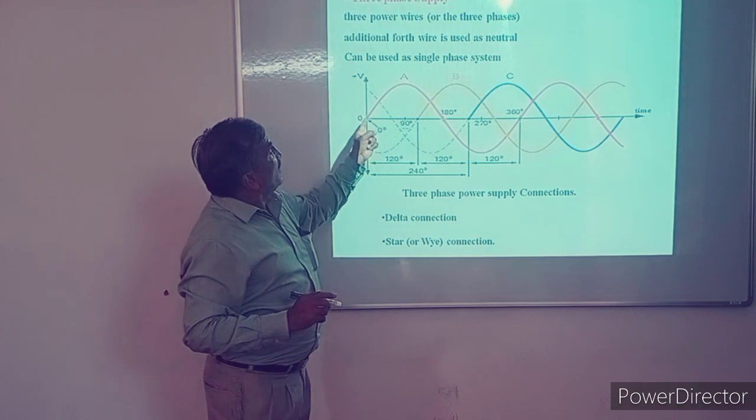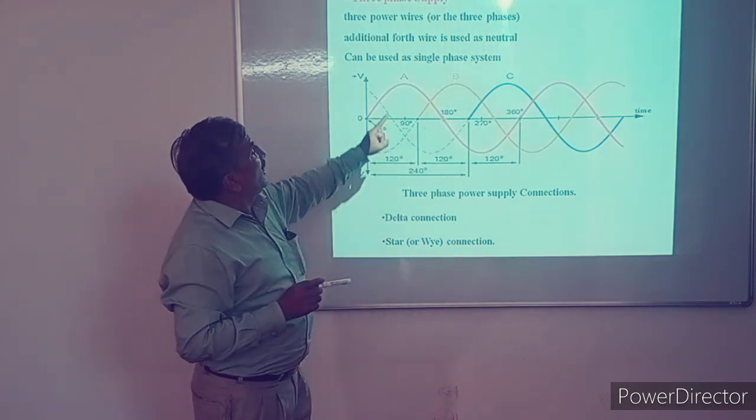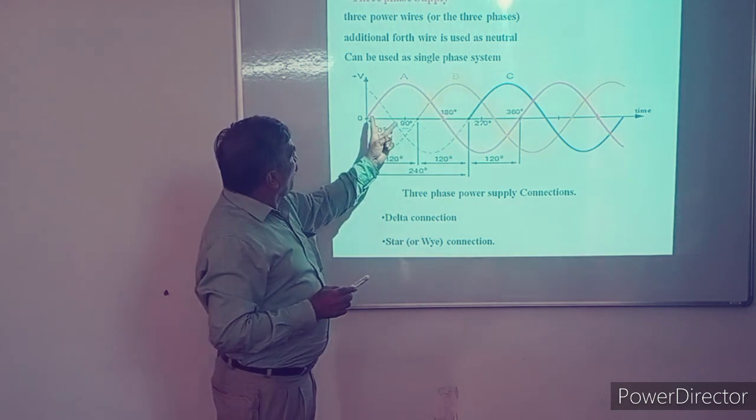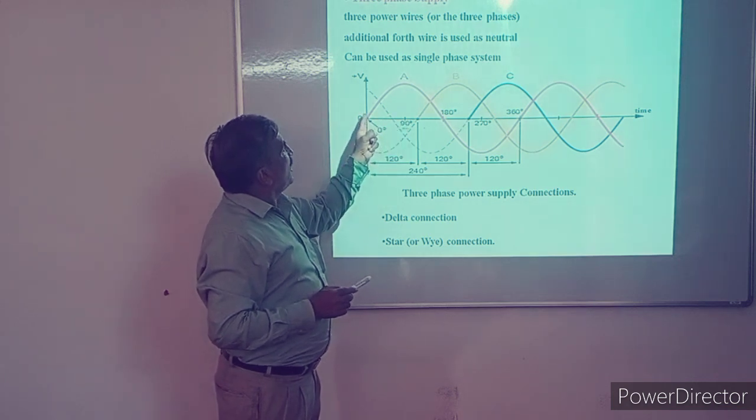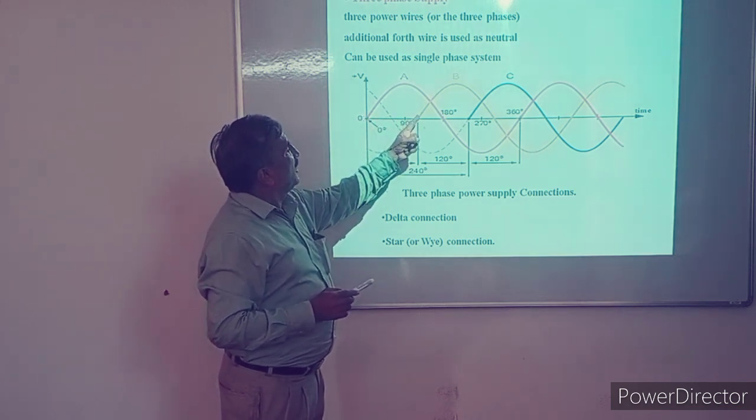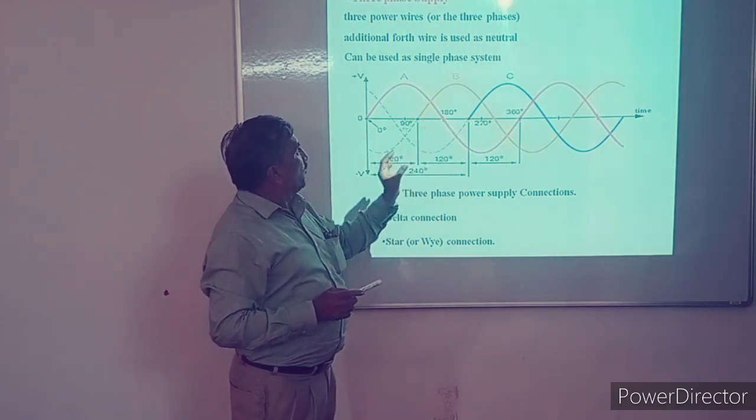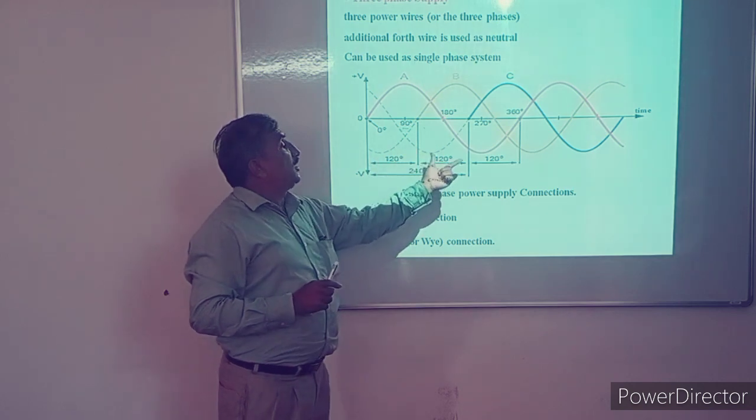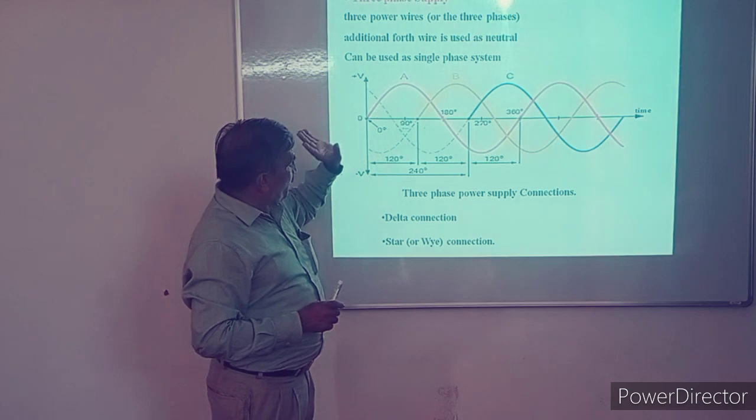So this is the three phase waveform. Here R, Y and B, red, yellow and blue, are the three phases, and each phase differs by 120 degrees. Red and yellow differ by 120 degrees, and yellow and blue differ by 120 degrees, so there is 120 degrees between the three phases. So these are the three phases.